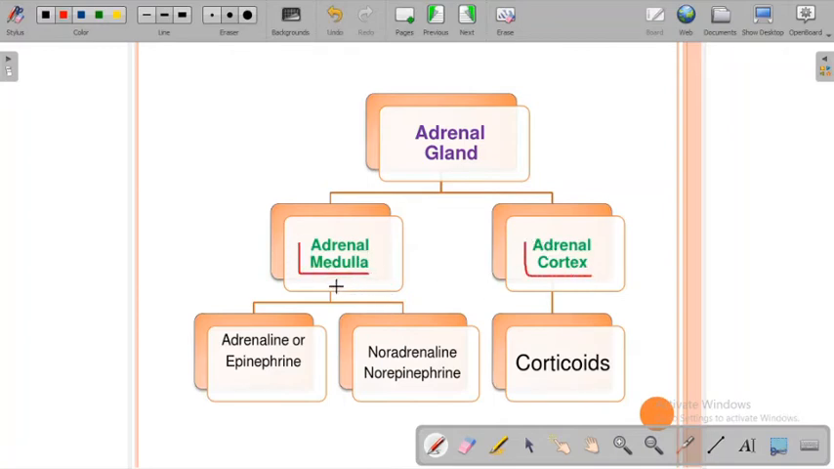The inner part is the medulla, which is again subdivided with respect to hormone production. If you see, adrenaline or epinephrine is produced by this medulla of the adrenal gland, and noradrenaline or norepinephrine is produced again by the medulla. And the adrenal cortex, the outer part of the adrenal gland, produces corticoid hormones.